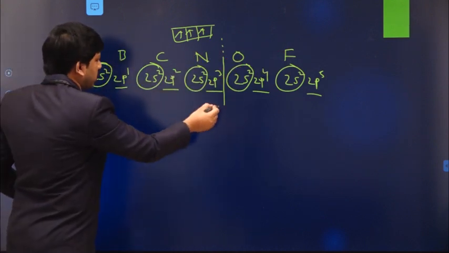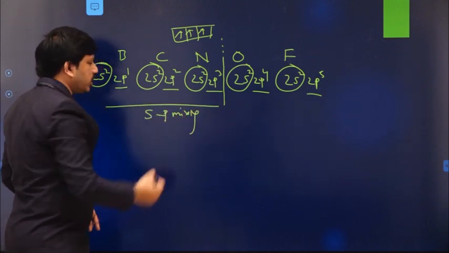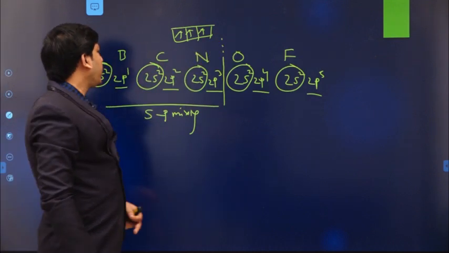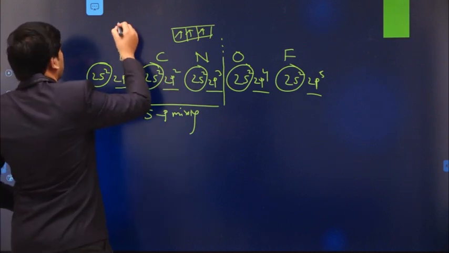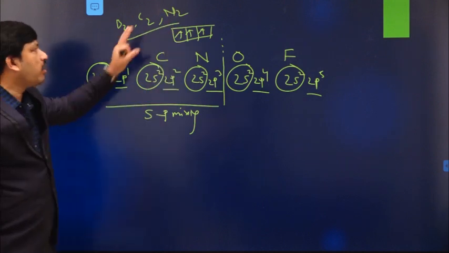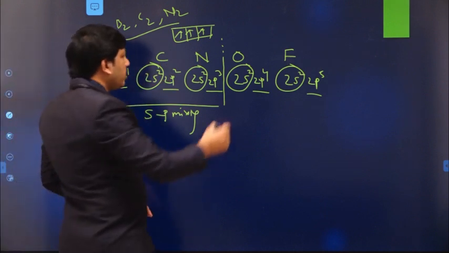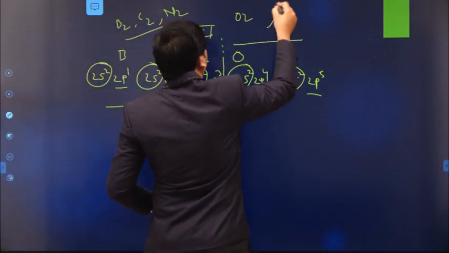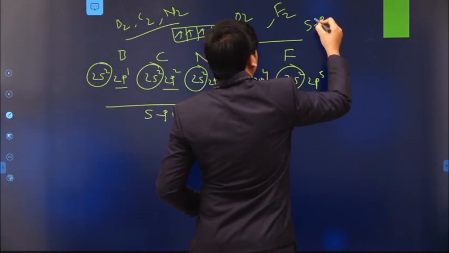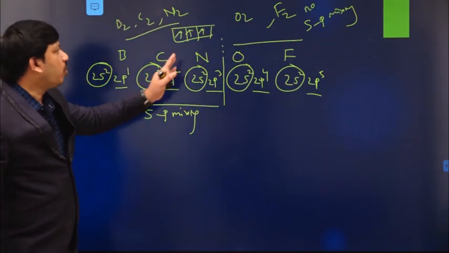But among these elements, we will always observe the sp mixing concept whenever these atoms form the corresponding diatomic molecules like B2, C2 or N2. But in the case of O2 or F2, there is no such sp mixing concept. No sp mixing in the case of O2 and fluorine.